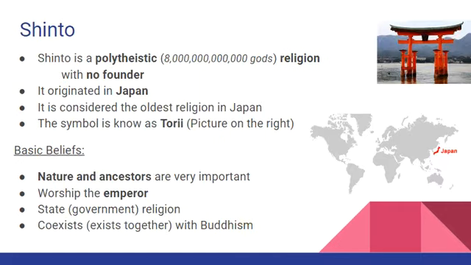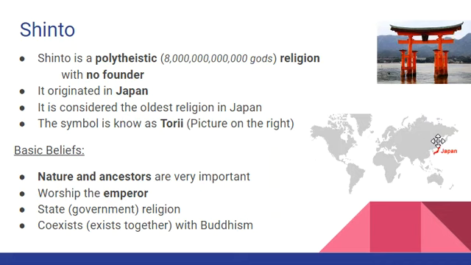Now Shinto is a religion from Japan. And this did not spread outside Japan very much because Japan is an island. So it's hard to get ideas off the island. In Shinto, nature and respect for nature is very important. So Shinto is a very tolerant religion, and it coexists very peacefully with Buddhism in Japan. So while Buddhism could spread to Japan, Shinto never quite made it out of Japan.